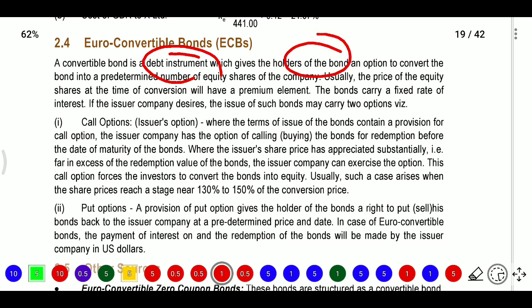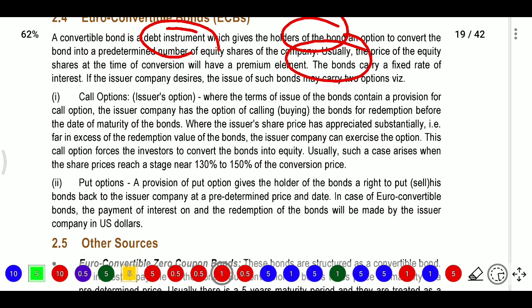Option means what? A right but not an obligation. So what is the option here? Either converting the bond into a predetermined number of equity shares of the company. As usual, the price of the shares at the time of conversion will carry a premium. So they are giving the option now. Option means it is a right but not an obligation, so to get that option you need to pay some premium. Then the bond carries a fixed rate of interest. If the issuer company desires, the issue of such bonds may carry two options.